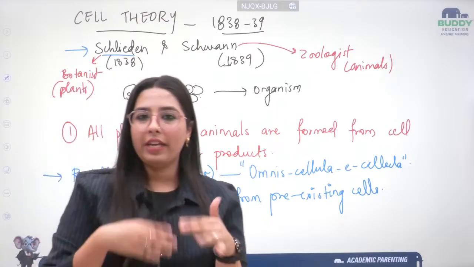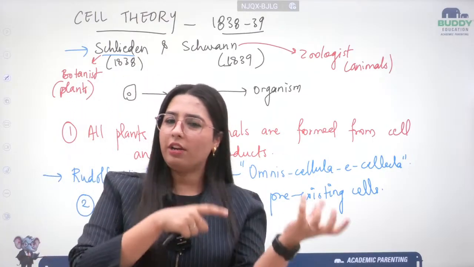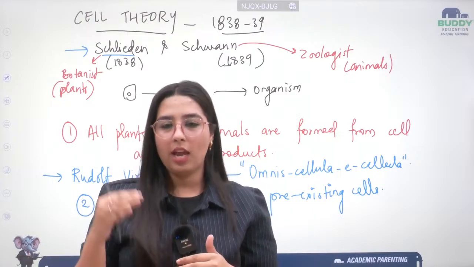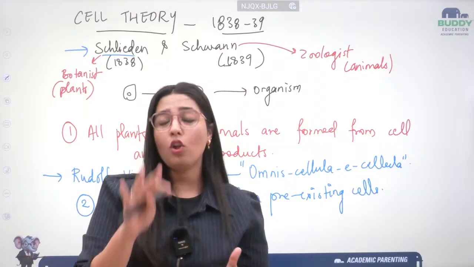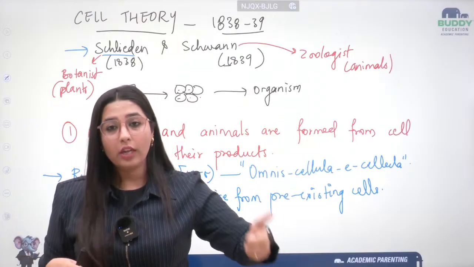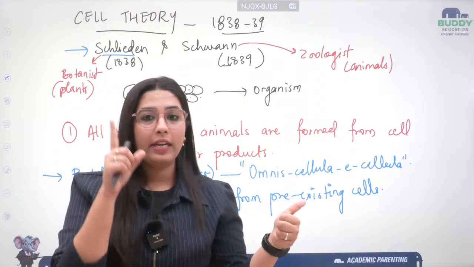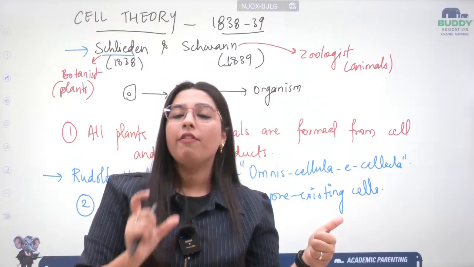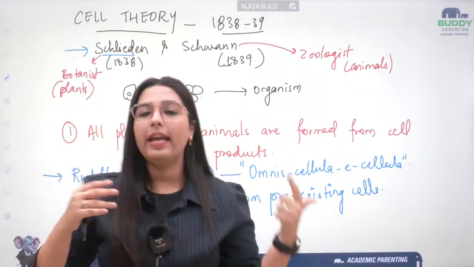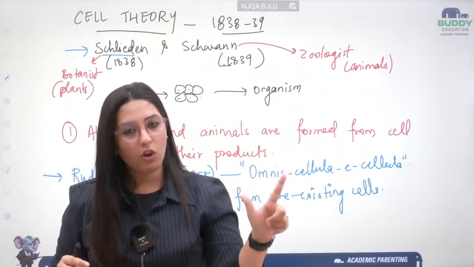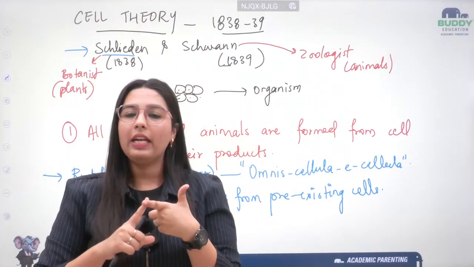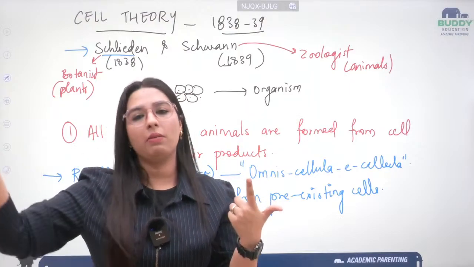So let me give you a whole revision back to the chapter. Okay, what all we have studied today, and the rest of the chapter will continue tomorrow. What all we have studied, students? The discovery was done by Robert Hooke in the year 1665. Dead cells in the slice of cork, where he named it cellula, that means small room, small compartment, declared dead. Okay, then comes in picture Anton van Leeuwenhoek in the year 1674. What did he say? He said the cells are living, and he named them animalcules, animal-like organisms.